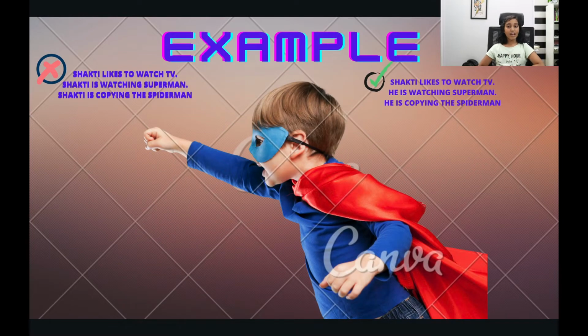Let's move on. Shakti likes to watch TV. Shakti is watching Superman. Shakti is copying Spider-Man. Here also it's wrong because we are repeating it again and again. So the correct one will be: Shakti likes to watch TV. He is watching Superman. He is copying Spider-Man. He here is the pronoun.